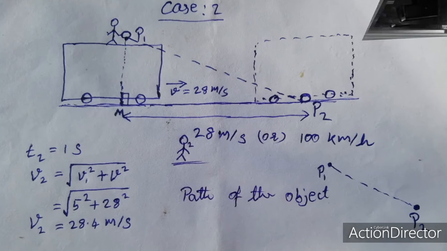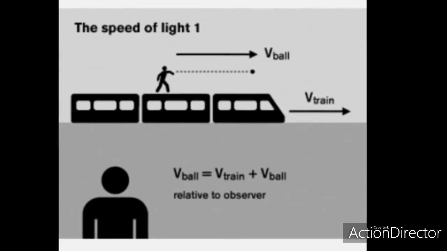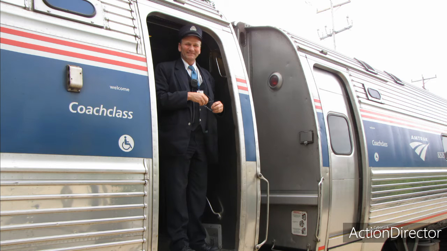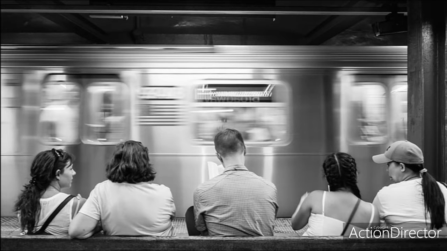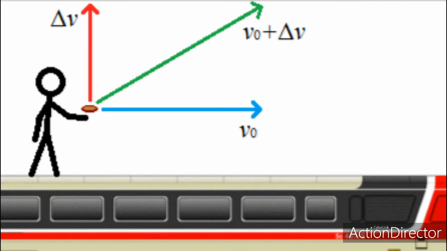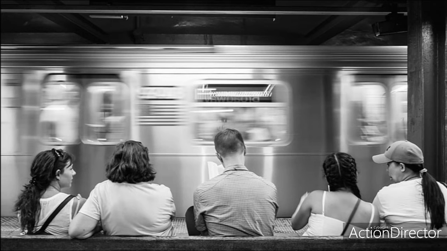According to the second observer, the velocity of the object must be greater than from the point of view of the first observer. The path of the object, the distance traveled by the object and the velocity of the object are all different for both observers, because both observers are placed in different frames of reference.